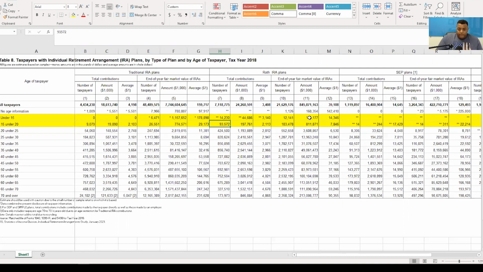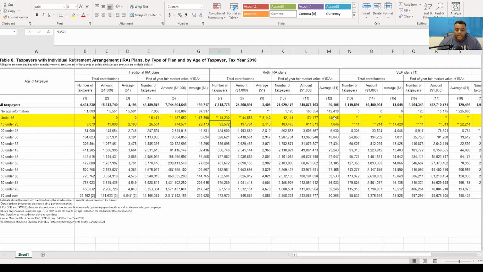And we have end of year market value, $812 million. I'm sorry, did I say that? Yeah, that's right. $812 million. I said that the right way. So 103,000 total Roth IRA accounts at this level, 812 million sitting inside of those accounts. That's pretty awesome. The average account size is $8,000.